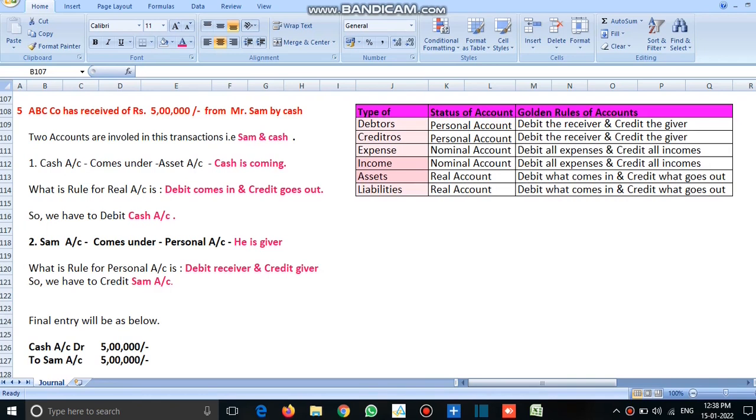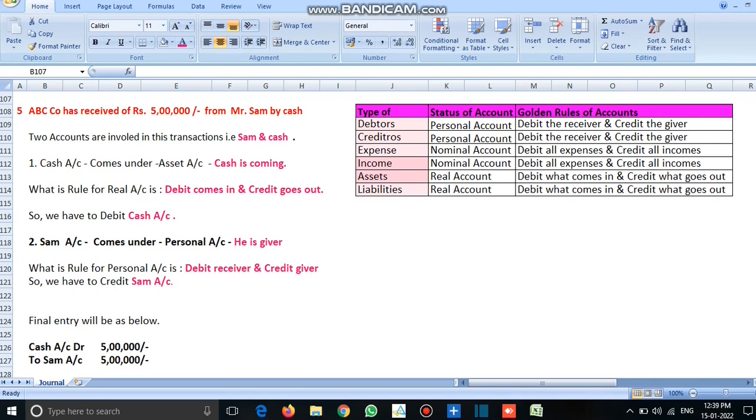Fifth example. ABC company has received 5 lakhs from Mr. Sam by cash mode. In this transaction, there are two accounts involved. One is Sam, the other one is cash account. Cash account comes under asset because cash is coming to the company. So assets fall under real account. If you see the real account rule, debit what comes in. So since cash is coming inside the company, we have to debit cash account.